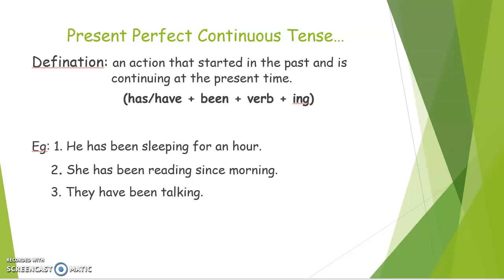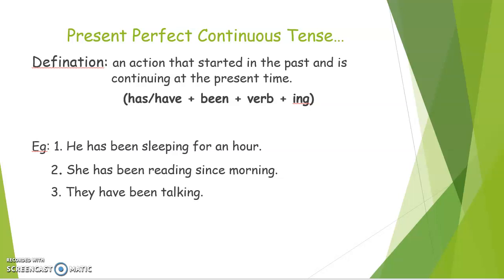Now let's see what is present perfect continuous tense. An action that started in the past and is continuing at the present time is known as present perfect continuous tense. It simply means an action that has already started in the past and is still continuing in the present time. So, for making such types of sentences, what do we need? We need has or have plus been plus verb plus ing. Let's see an example.